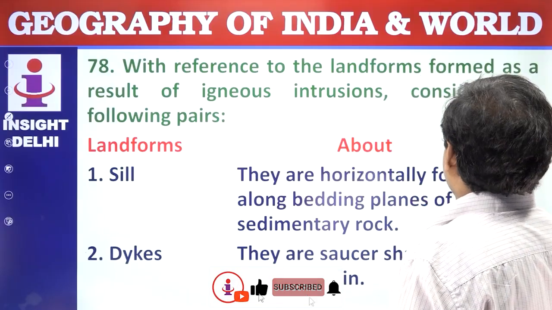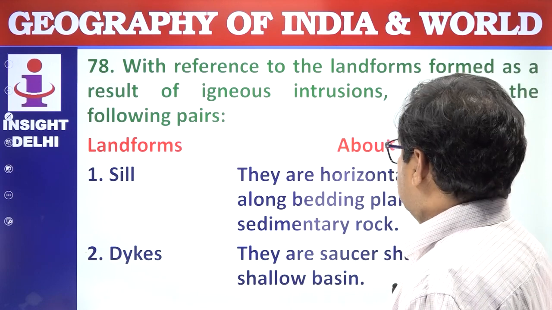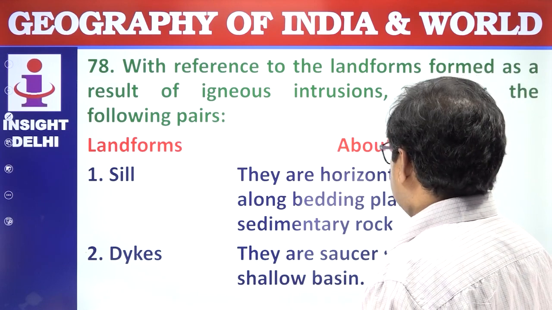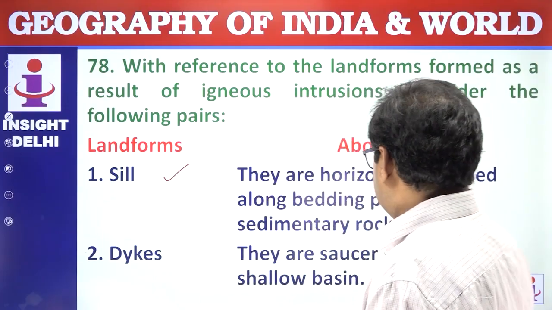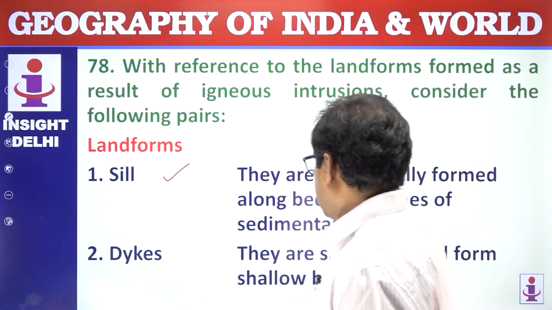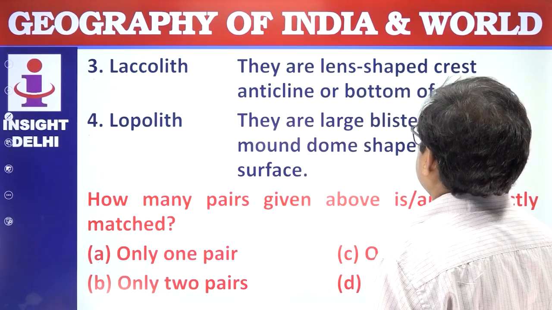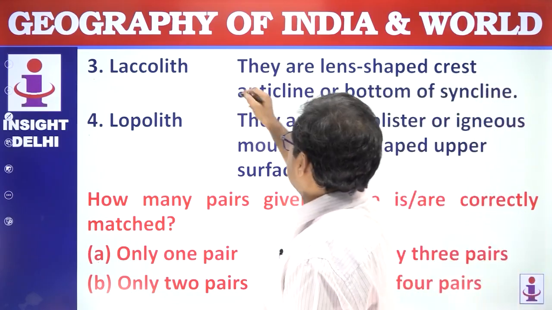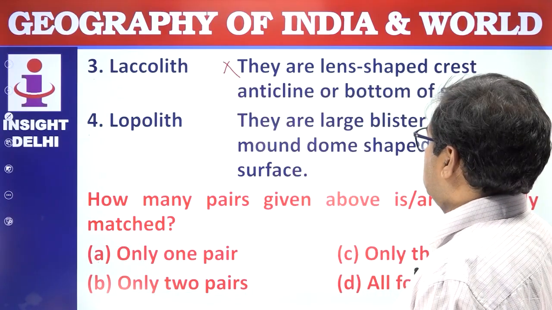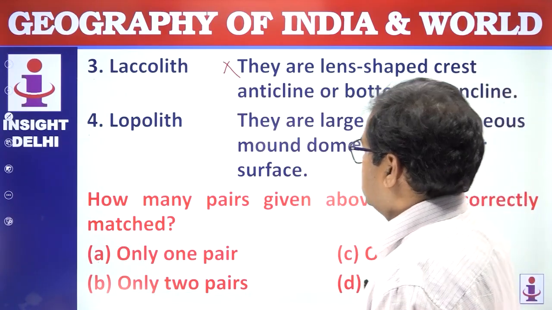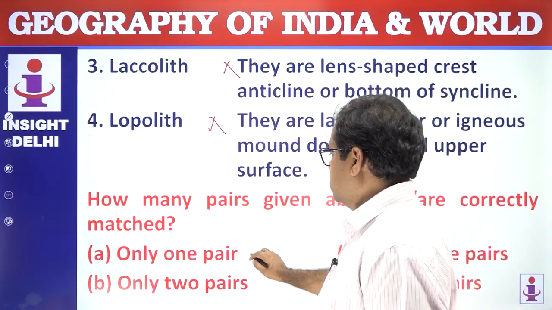With reference to landforms formed as the result of igneous intrusion, consider the following pairs. Sill. They are horizontal, formed along the bedding planes of sedimentary rocks. This is correct. Dike. They are a saucer-shaped form in a shallow basin. Wrong. A dike is vertical. Laccolith. They are lens-shaped, at the crest of an anticline and the bottom of a syncline. No. Lopolith. They are the largest blister-like igneous mount with a dome-shaped upper surface. This is also wrong. How many of the pairs given above are correct? Only one is correct, then answer is A.